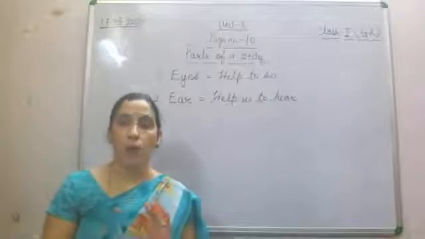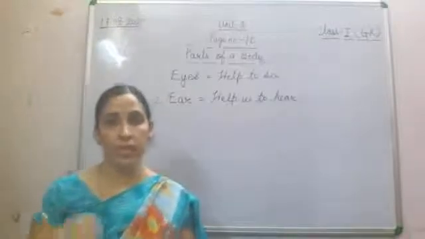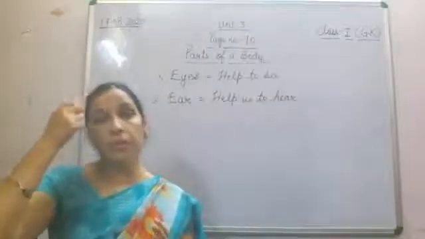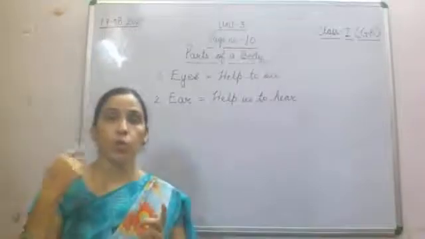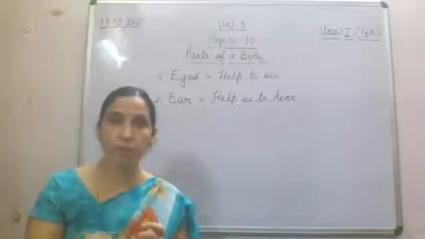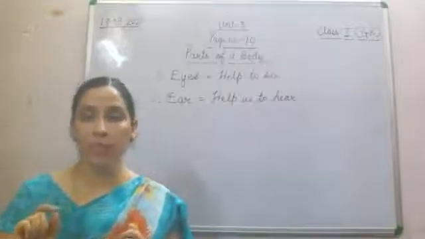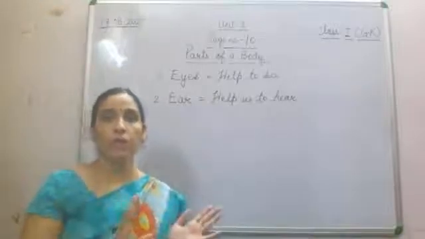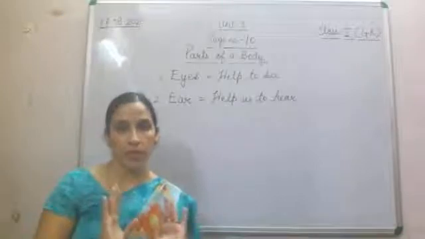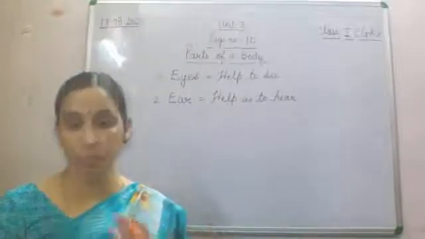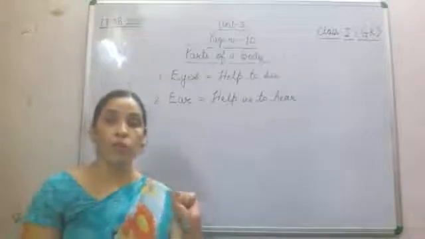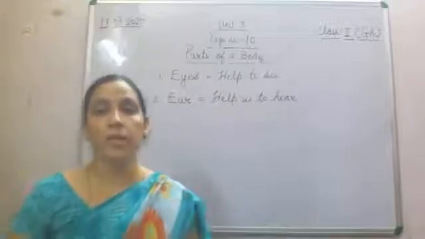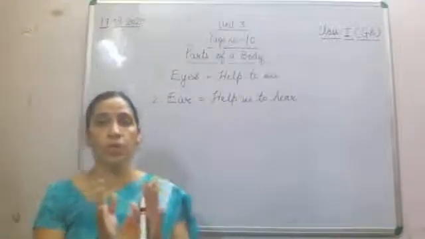Now, what is the other function of ear? The other function of ear is they help us to hear. Similarly, there are a few nerves which go into the brain and go from the ear only. And they are quite critical, so you must take care of those nerves so that your body will be well maintained and properly balanced. That balancing of the body is made by all those nerves which go from the ear. So ear not only helps to hear, but also helps you to maintain your body balance.